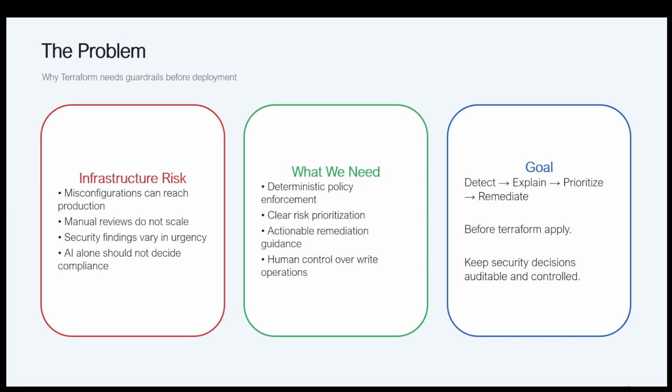Before the Terraform apply, all those security decisions are auditable and controlled. All the issues that have been identified are logged by AI. So AI will not only fix those issues, it will also keep logs, so that we can audit whether AI is doing its job properly or not.